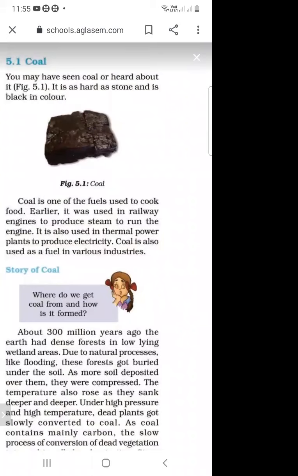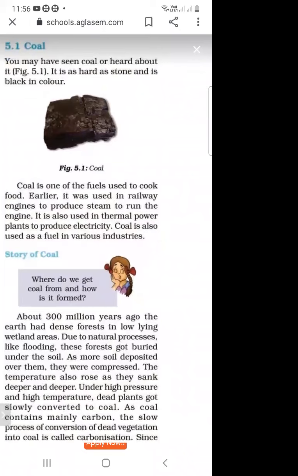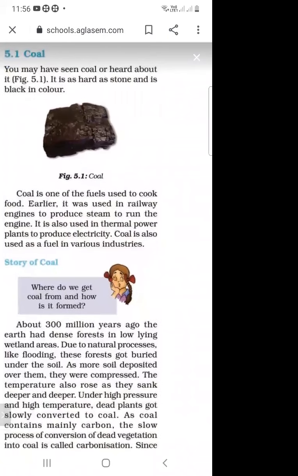Next, it is also used in thermal power plants to produce electricity. And coal is used as fuel in various industries.